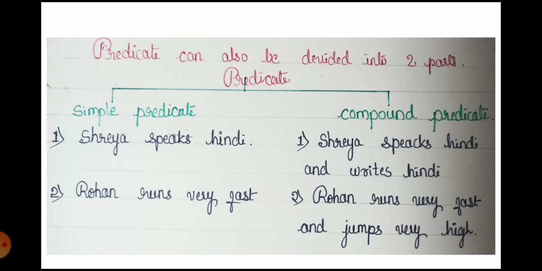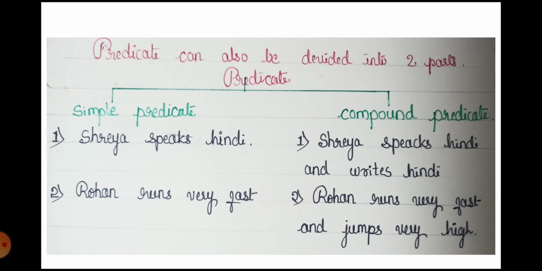Next is predicate. Similarly, predicate can also be divided into two parts, simple predicate and compound predicate. Let's see the examples. Shreya speaks Hindi. And second example, Rohan runs very fast. Simple predicate. In the first example, how many activities is Shreya able to perform?